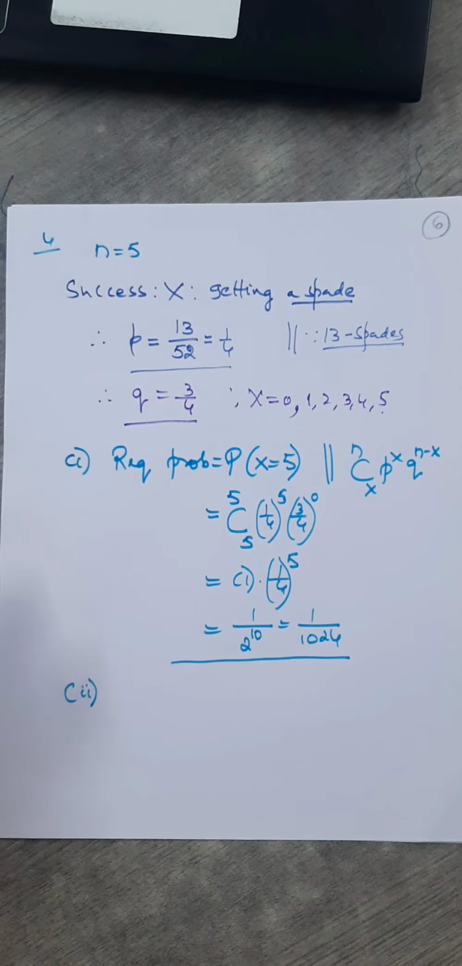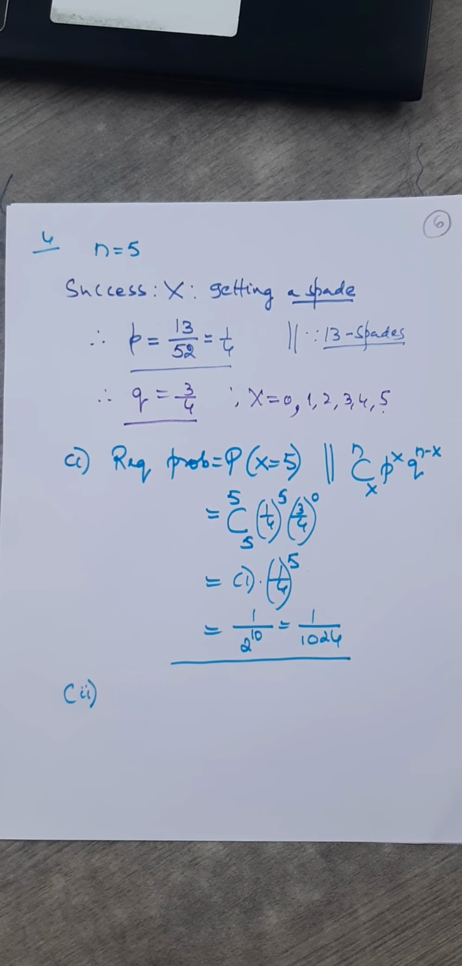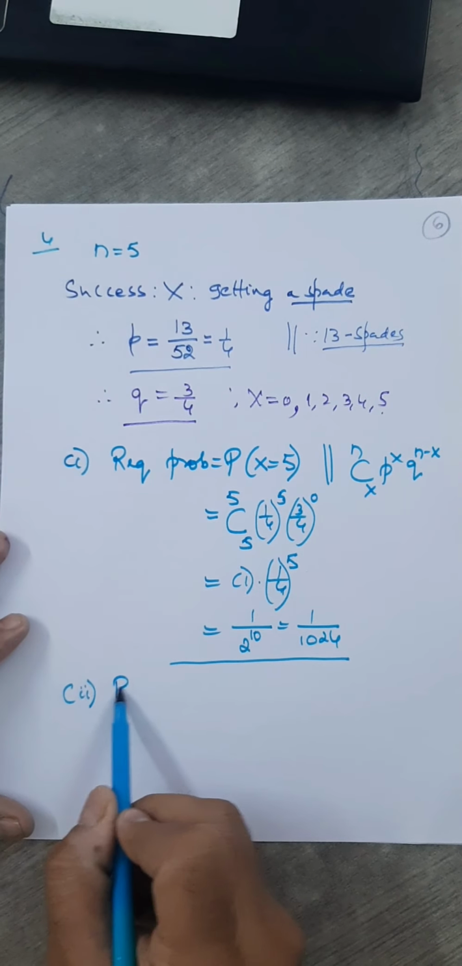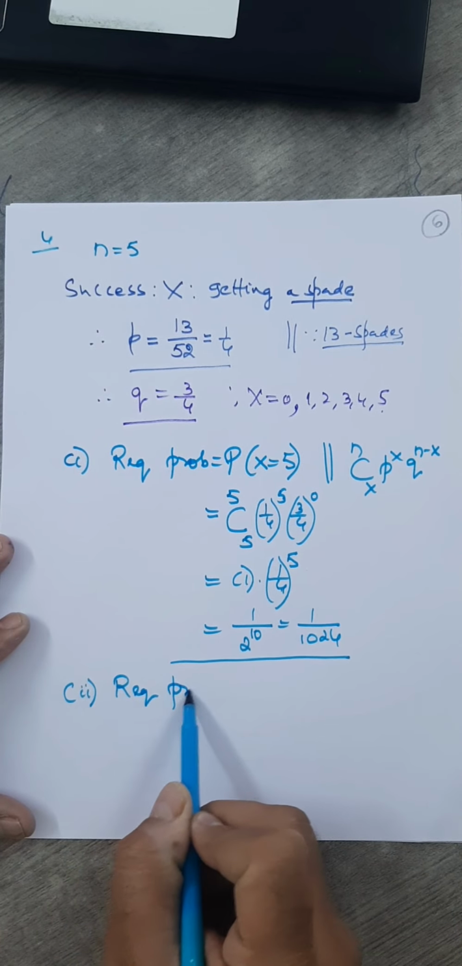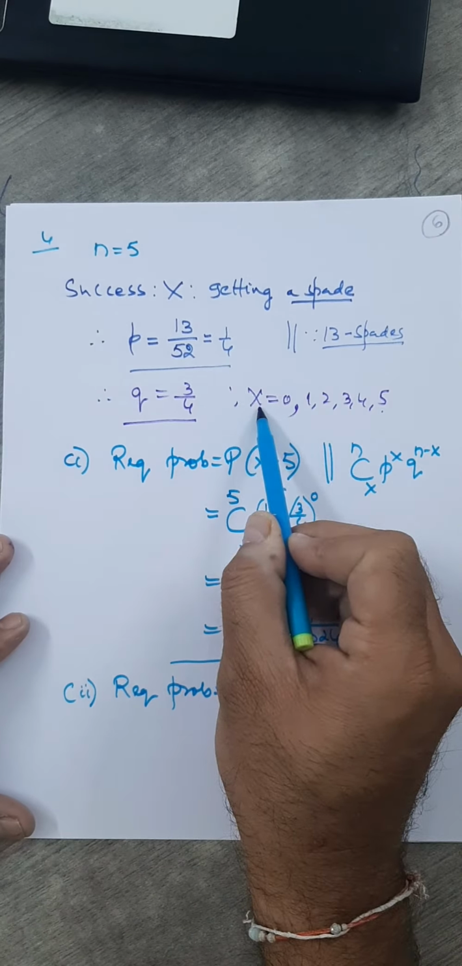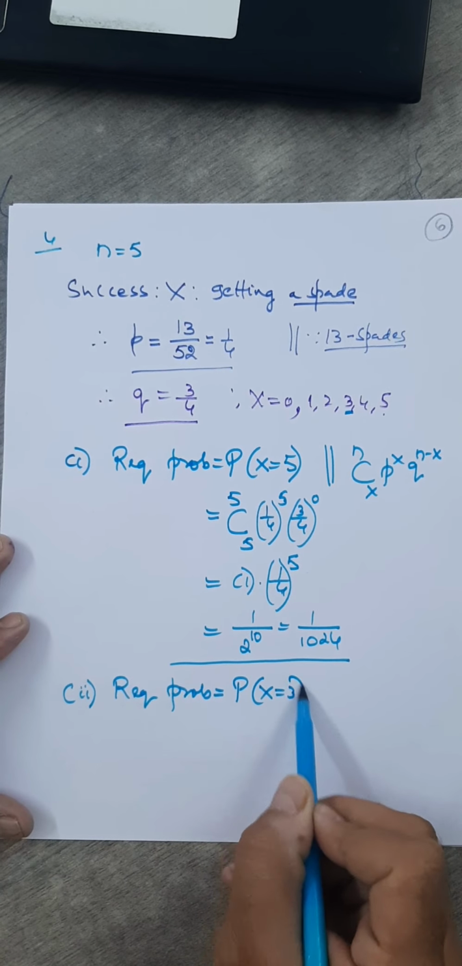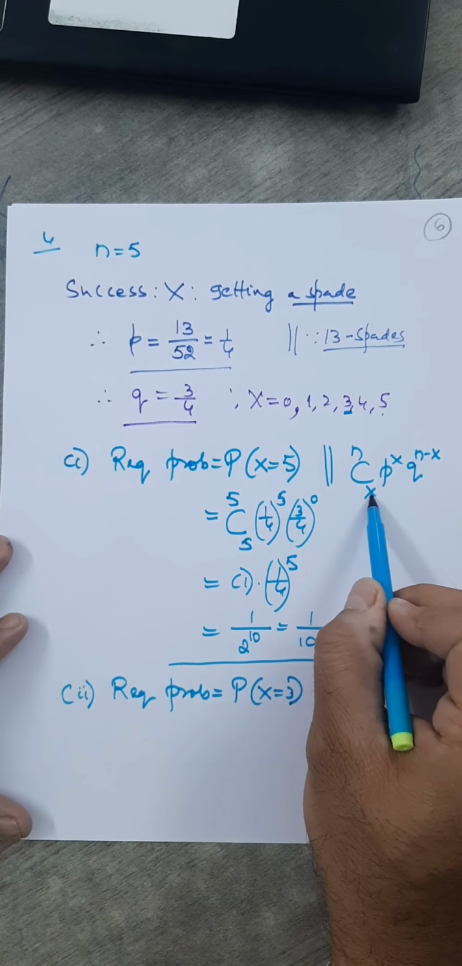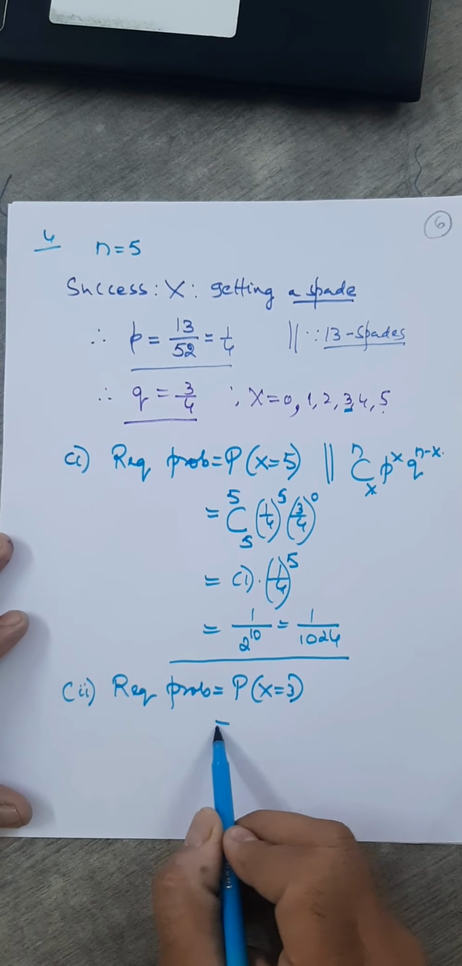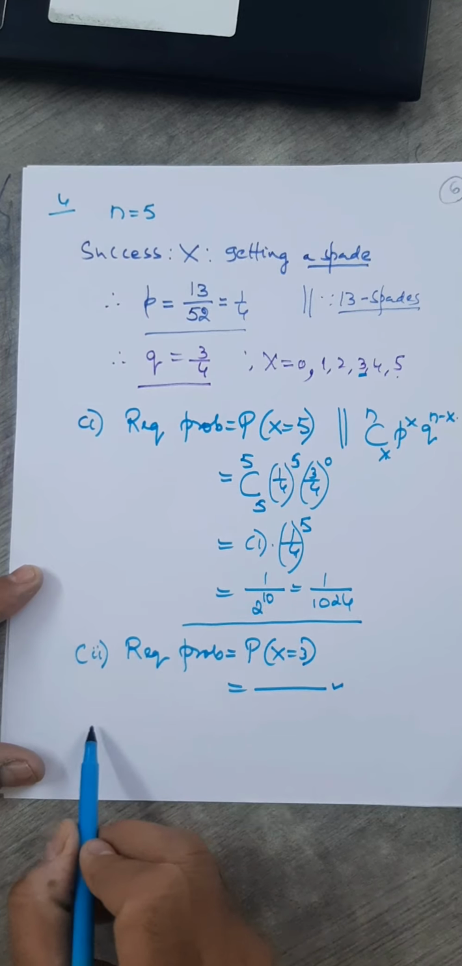Second one. What's the second question? Only 3 cards are spade. Okay. So the required probability, only 3 cards are spade means what? X must be 3. So P where X is 3. Now place the value here, 3, 3, 3. So you can do this. I'll not be doing it for you.